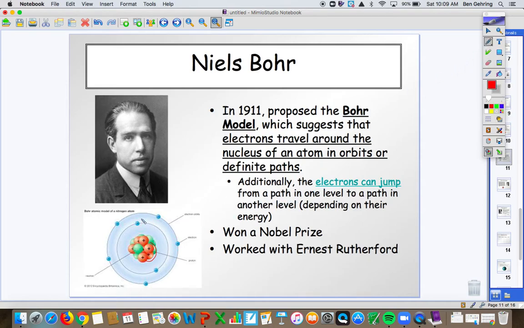But electrons can jump. So this electron can go from here to this level, or from this level to the next level, and then back down and vice versa. We'll talk more about this coming up. Again, Bohr won a Nobel Prize, and he also worked with Rutherford. So the guy that came up with the nucleus worked with Niels Bohr, and this was his addition to the atomic theory.